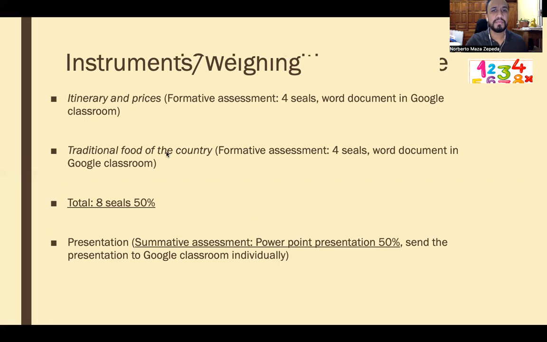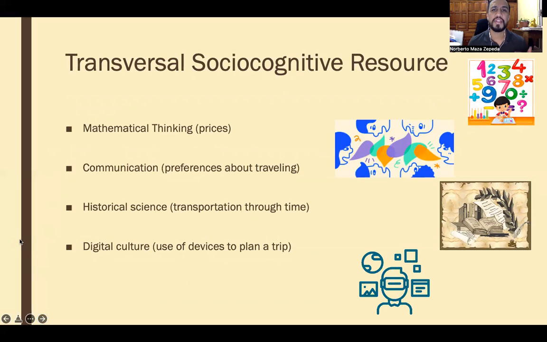Well, then we have transversal socio-cognitive resources, and we are using 4 specific socio-cognitive resources. Number 1 is called mathematical thinking. The prices, the money, the euros, the pesos, so we have to check the amounts. Then we have communication. You have to select your country, you have to talk, well, share different ideas. Historical science. How was this situation of traveling with your mom and your dad? It was different or it was the same? And right now we have digital culture. We are using the computer, the cell phone, or maybe a tablet to look for this information.